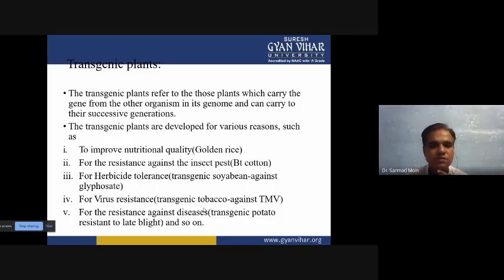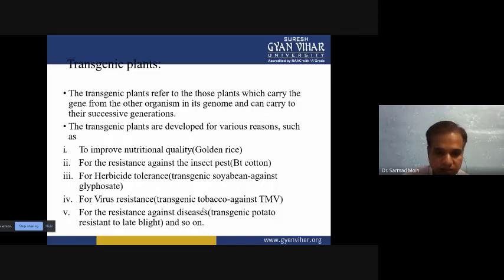This protein is able to synthesize a particular type of vitamin, and the vitamin is not basically part of the rice. After that it will be synthesized in the rice, so that when it is synthesized in the rice, the color of the rice will be golden, and that's why we call it golden rice.